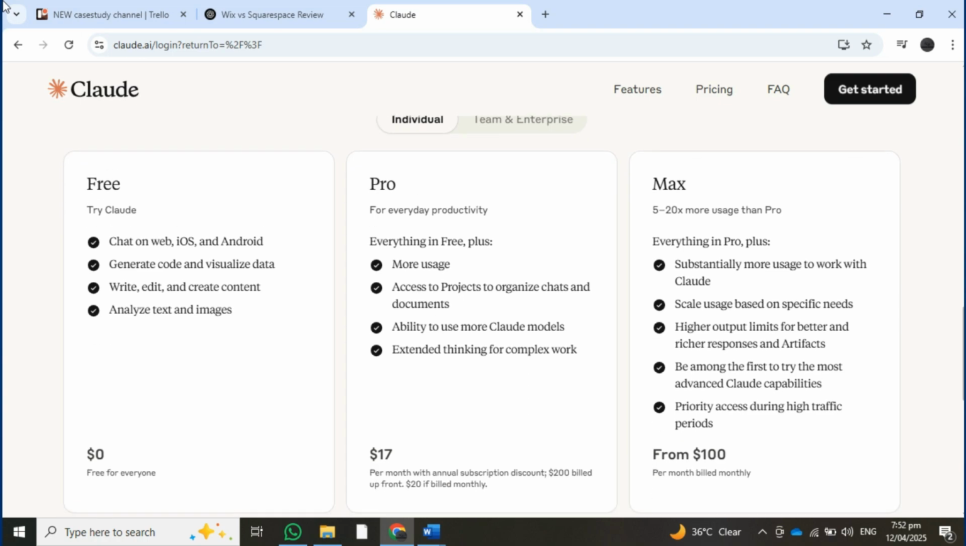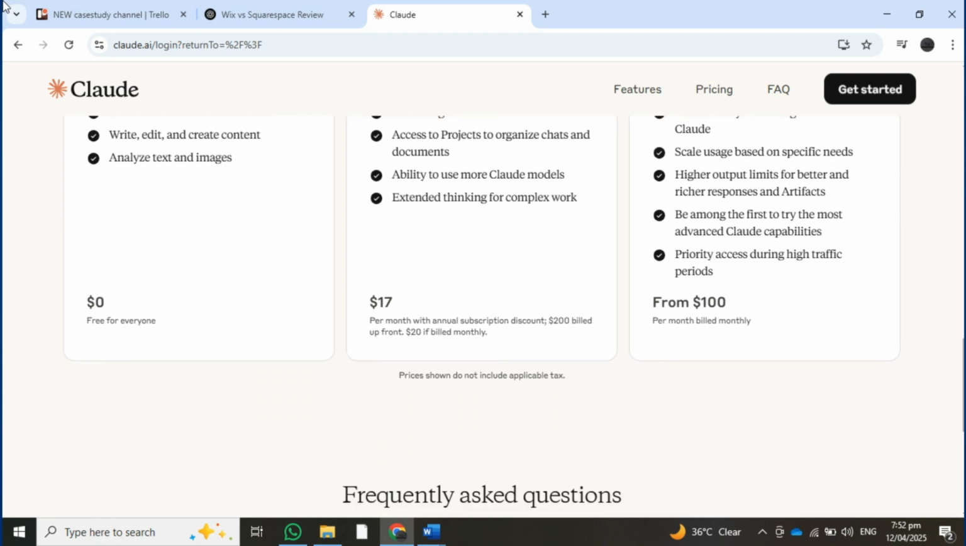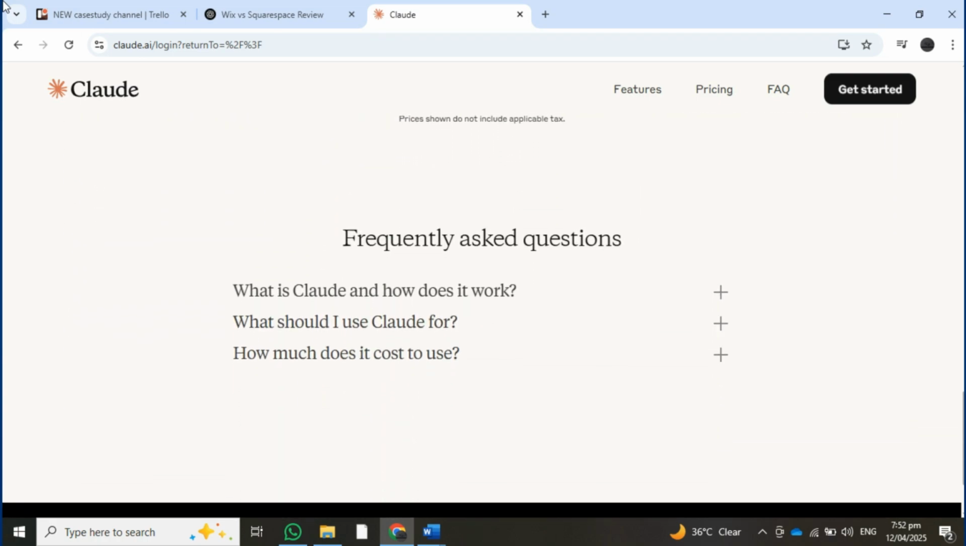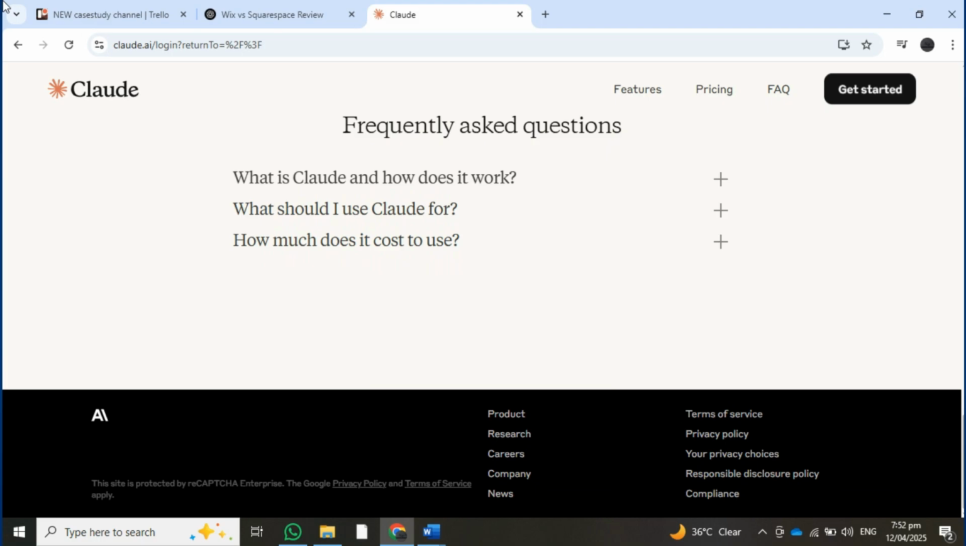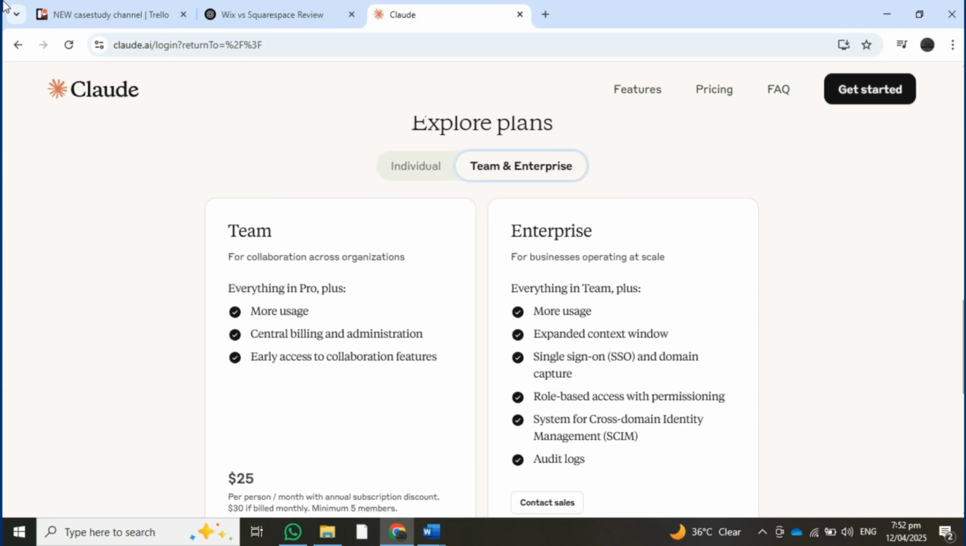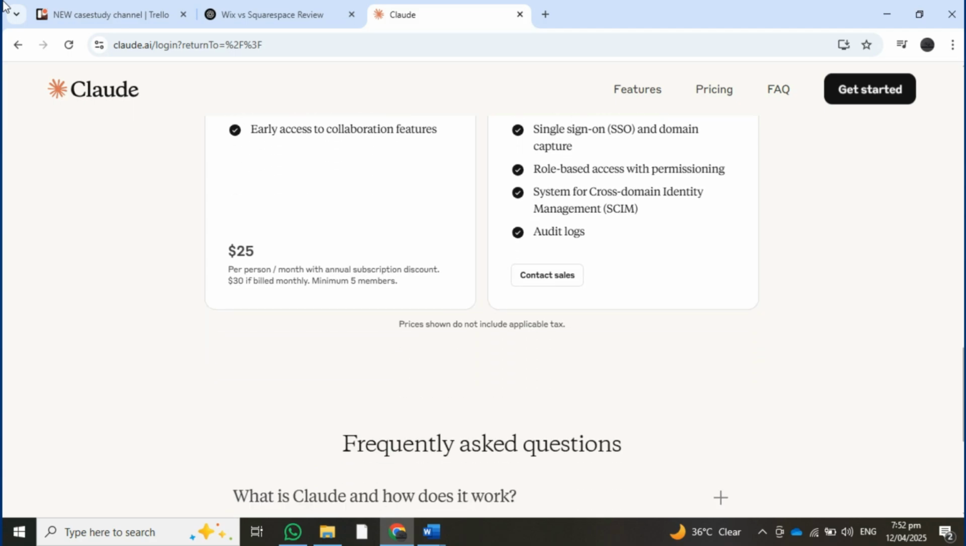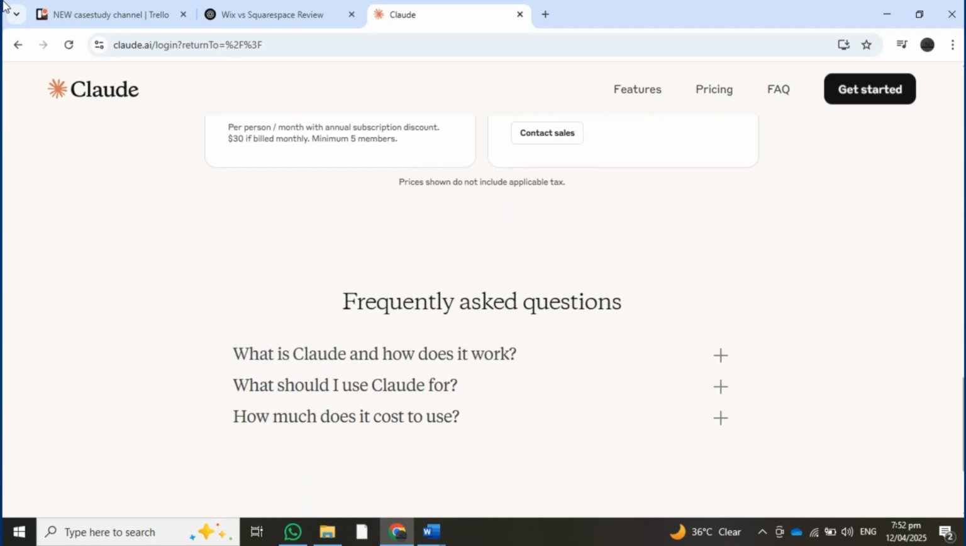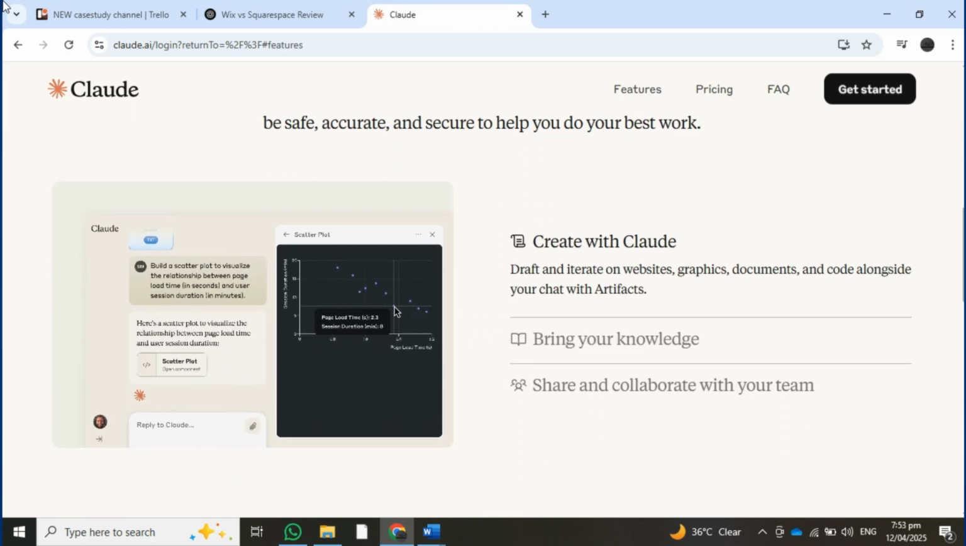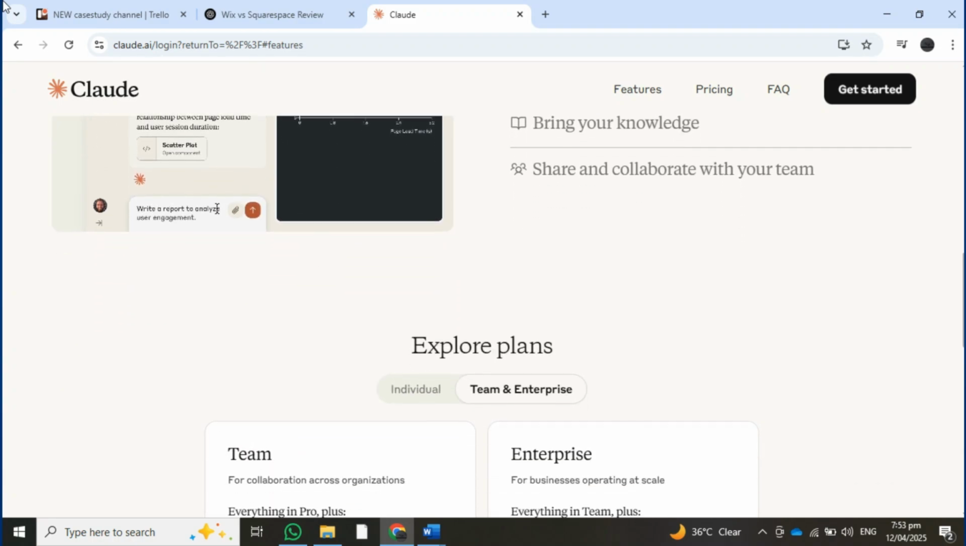Pros of Claude AI: strong ethical framework and safe conversational style, great for writing, summarizing, and brainstorming. Good contextual understanding and reasoning skills. Excels in clear and concise code explanations. Designed with a focus on providing safe and unbiased responses.